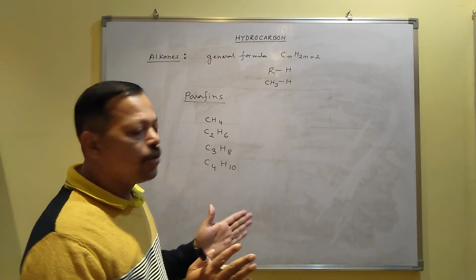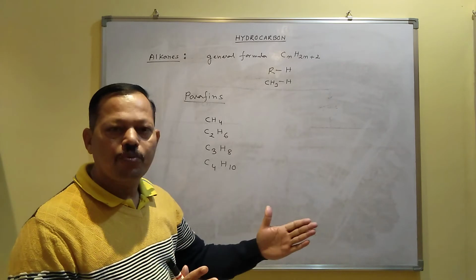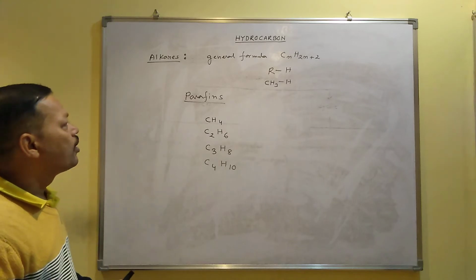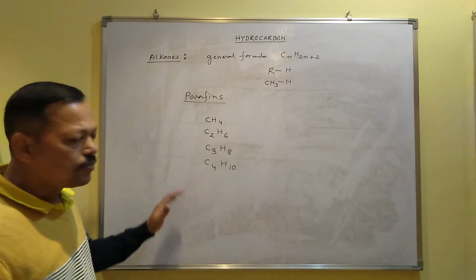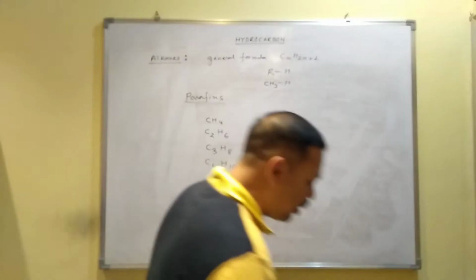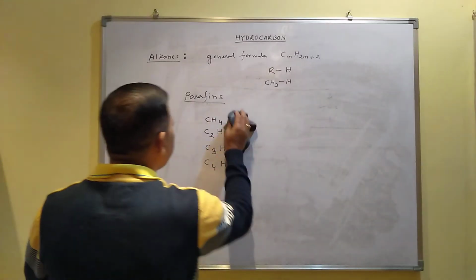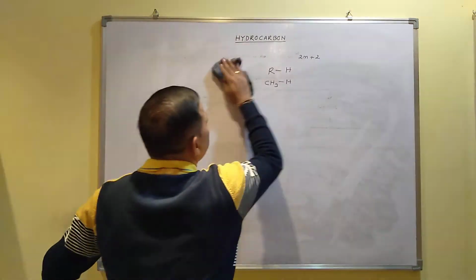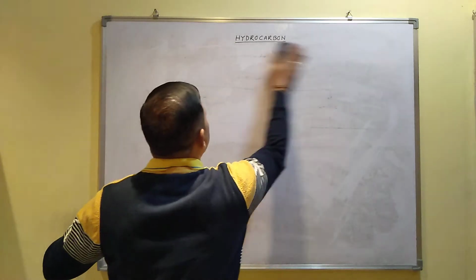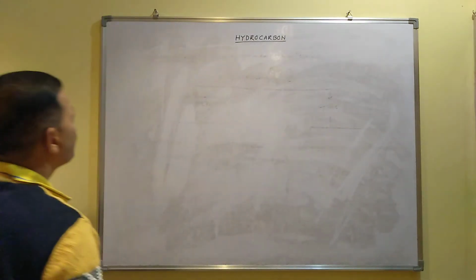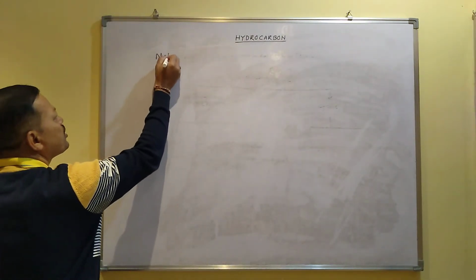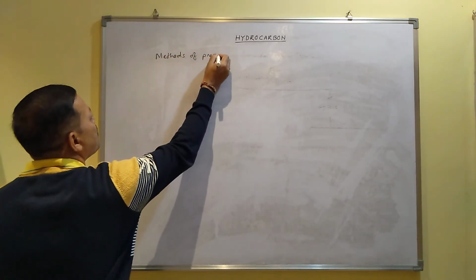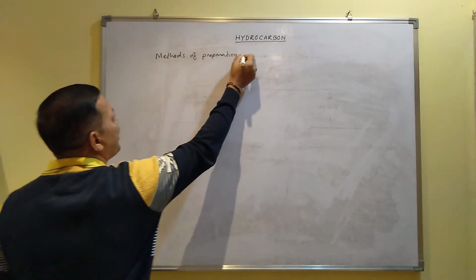So when you study alkane, mainly methods of preparation of alkane and the chemical properties of alkanes are required. Similarly for alkene also. So first we will do the methods of preparation of alkanes. There are different types of methods to prepare the alkanes.